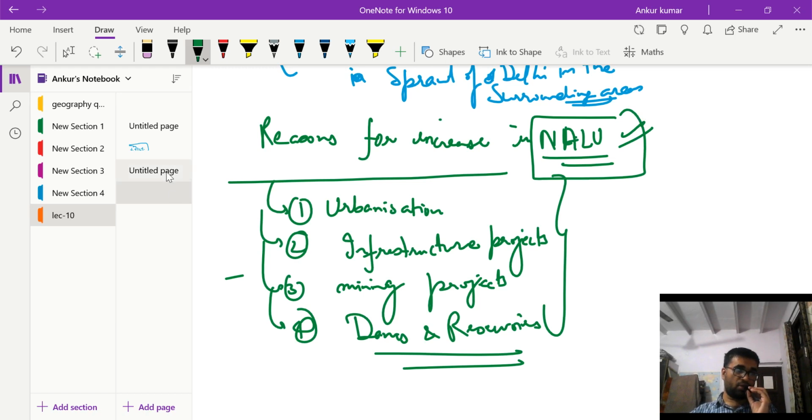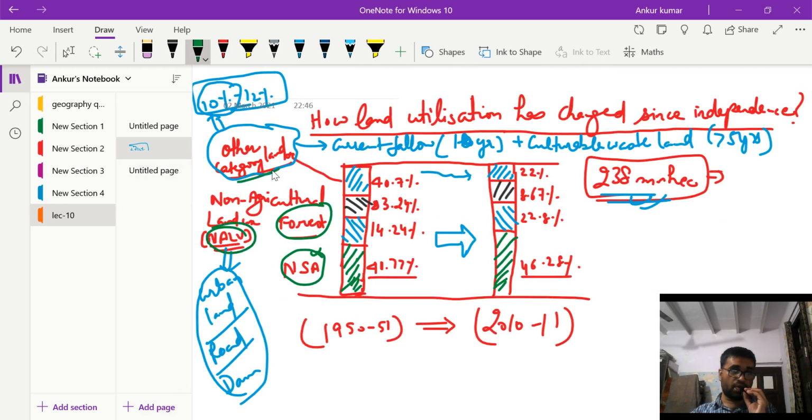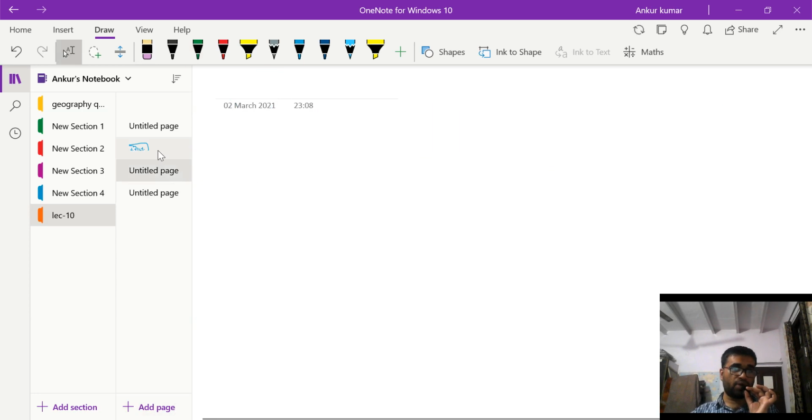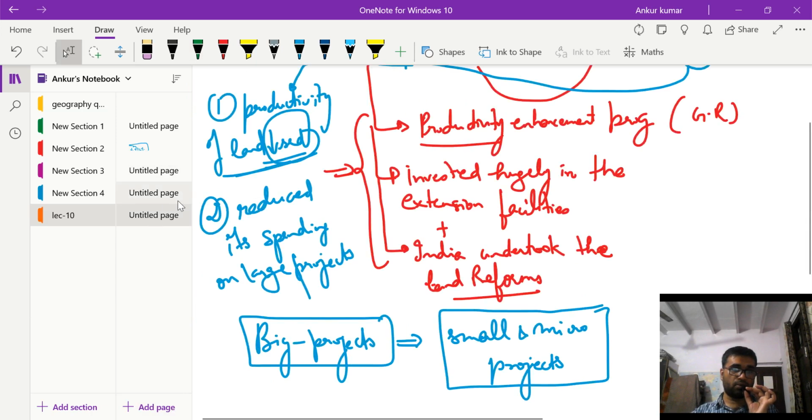But we have discussed three parts. One is the net sown area, the forest, the non-agricultural land use, right? The third category, that is the other category land use, witnessed a decrease.